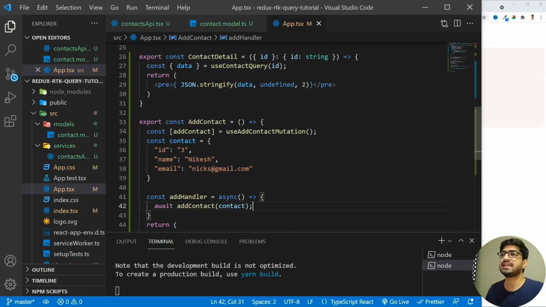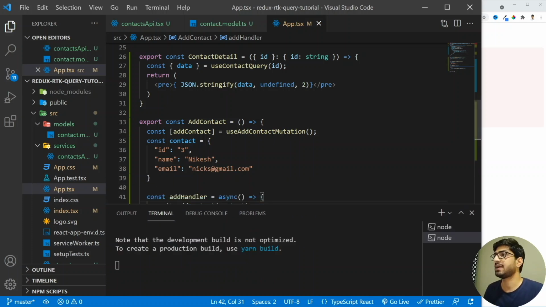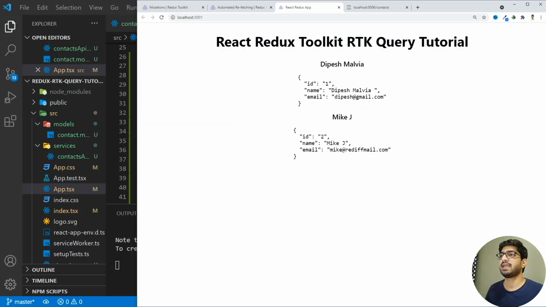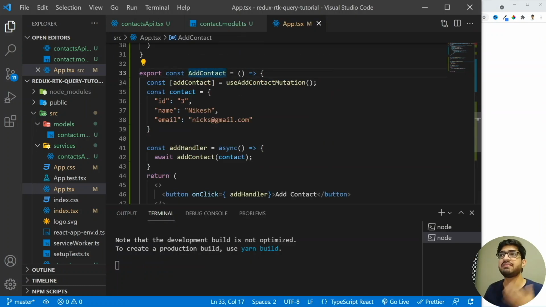All right, so now we see that we don't have any errors in the console log, and let's give it a try to see what actually happens. So I'm going to go here and refresh my page first, and I don't see any add contact button, and that is because we have created the component but we haven't used the component in our app component.